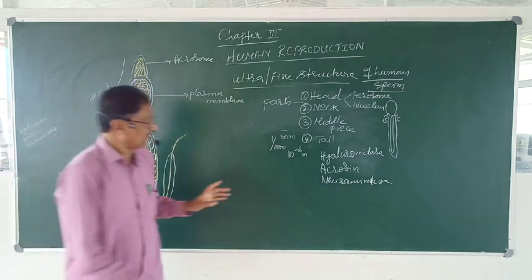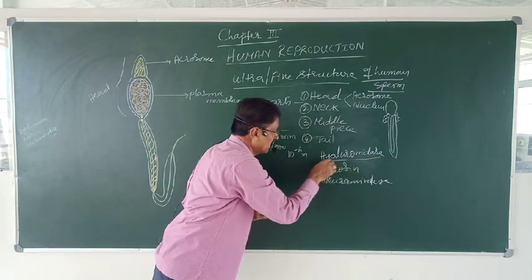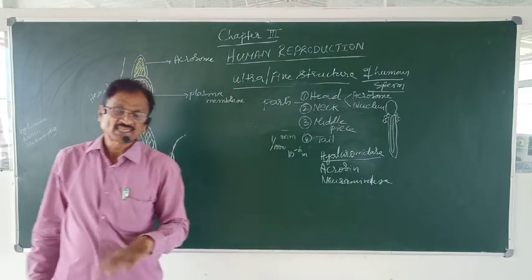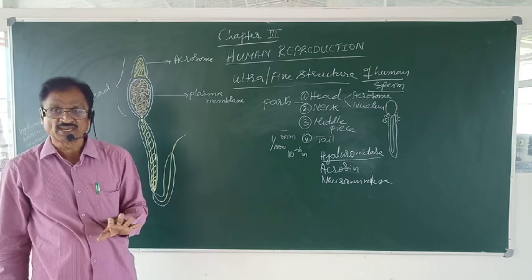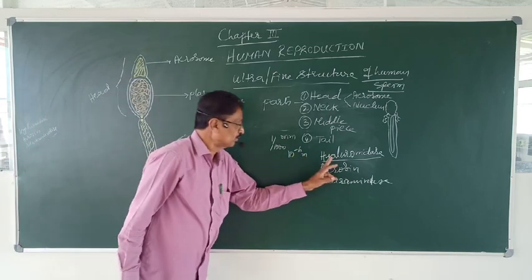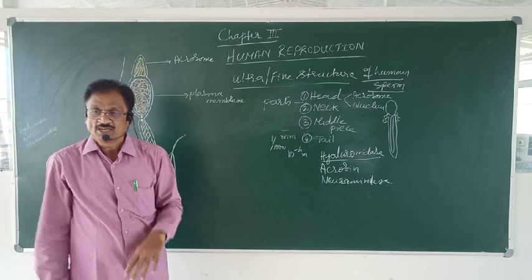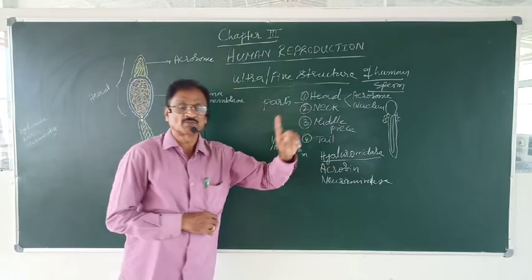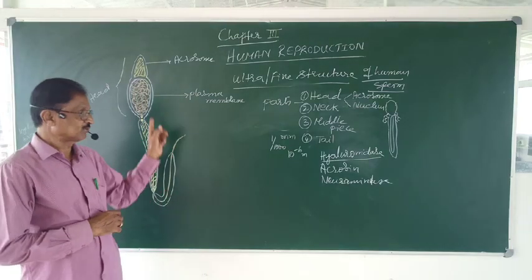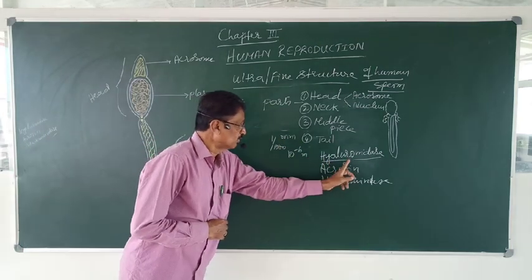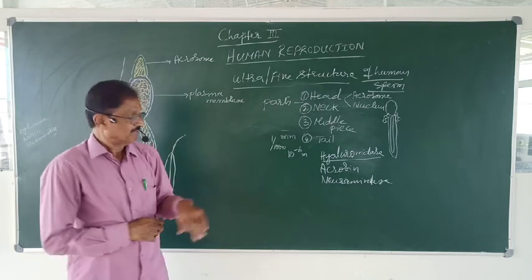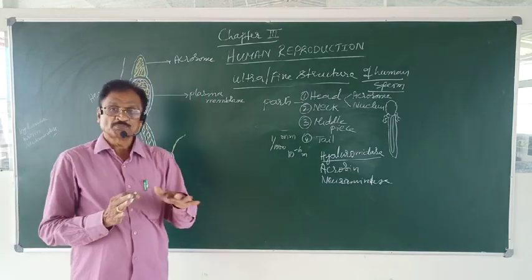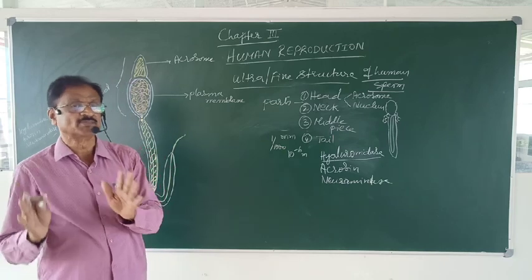In human sperm, you come across hyaluronidase enzyme because the egg contains in its membrane the hyaluronic acid. In order to hydrolyze it, the human sperm contains in the acrosome the hyaluronidase enzyme, whereas the other two enzymes are present in the sperm of other animals.